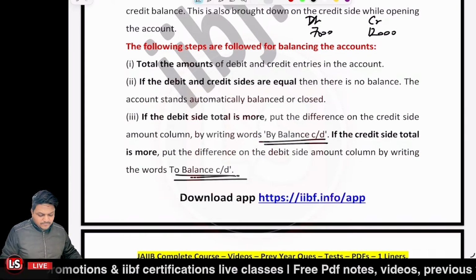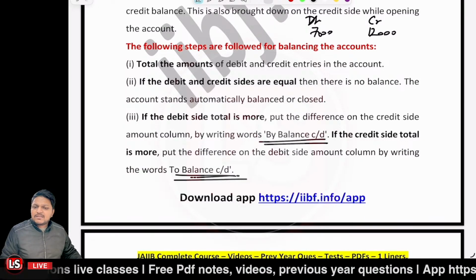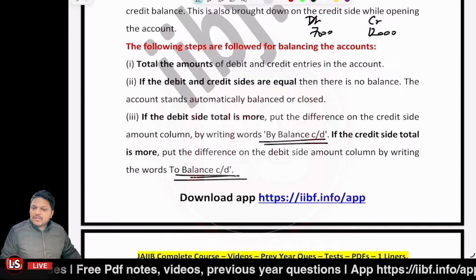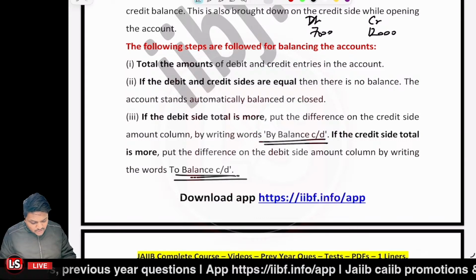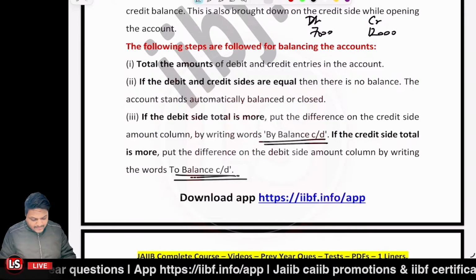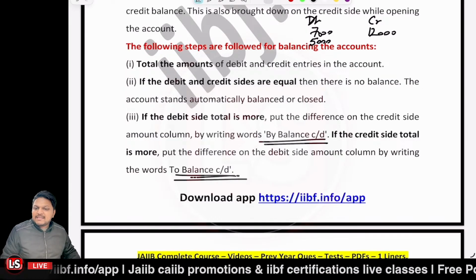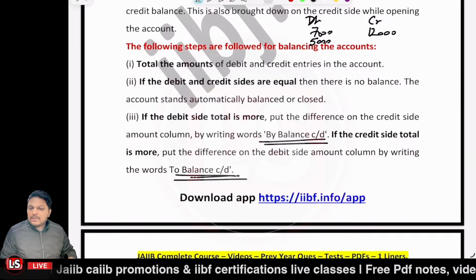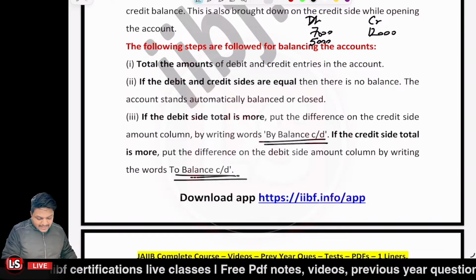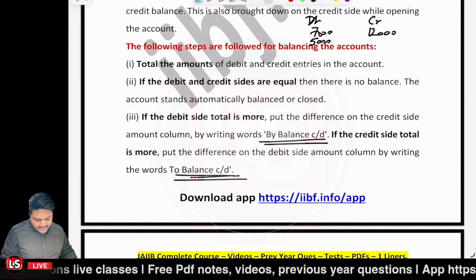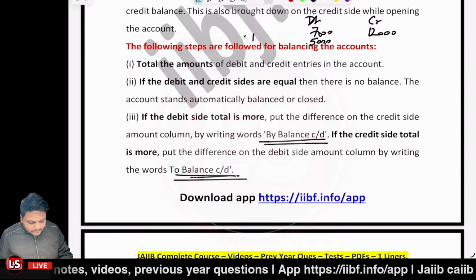Kindly do answer at the earliest. What will be the balance of the account? It is 5,000 credit. And the balance which is to be mentioned on the debit side now is 5,000 over here. We have to do the balancing now. Whatsoever the difference between debit and credit, that is 5,000. That is to be mentioned on the side which is short, that is the debit side. And what narration will we be giving? We will be giving "to balance carried down."